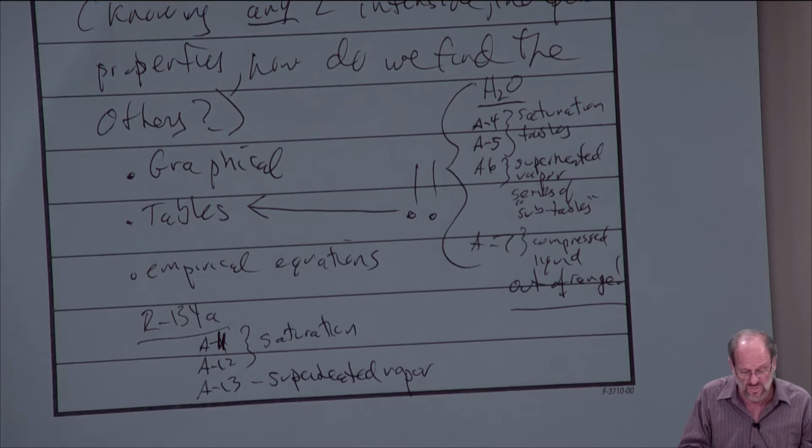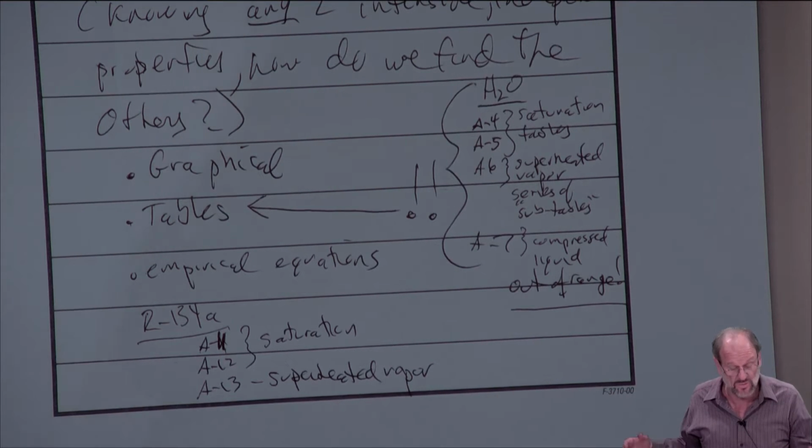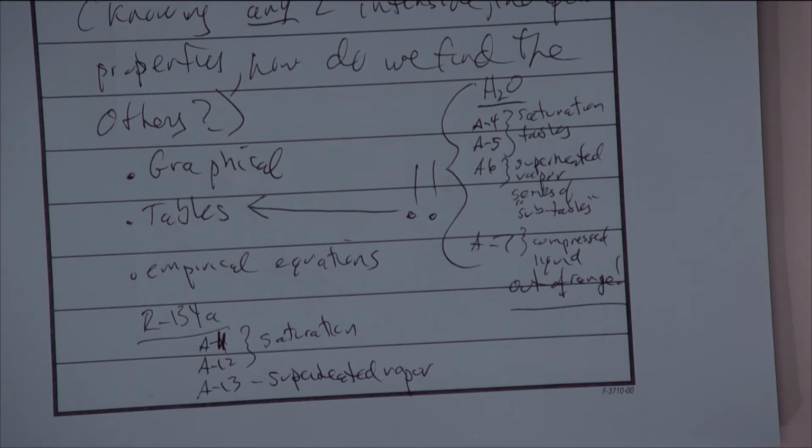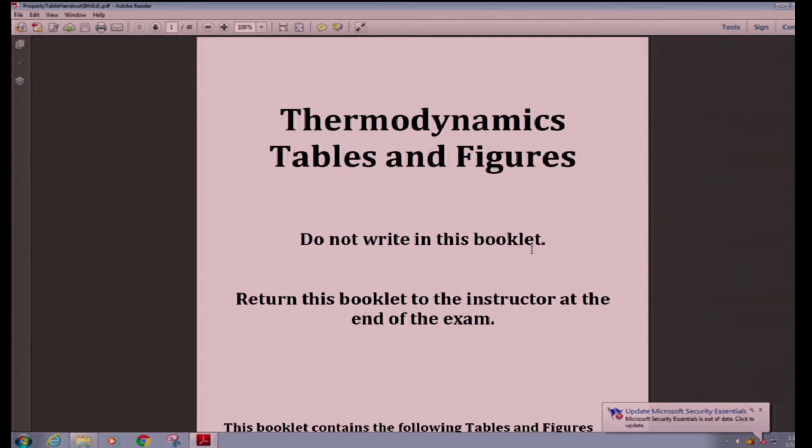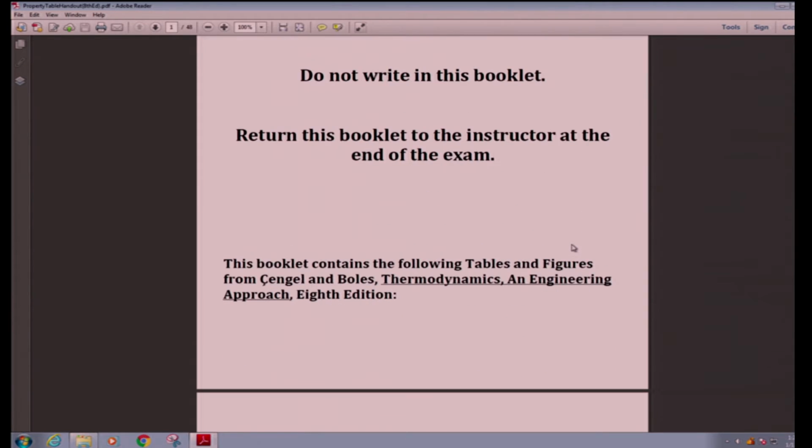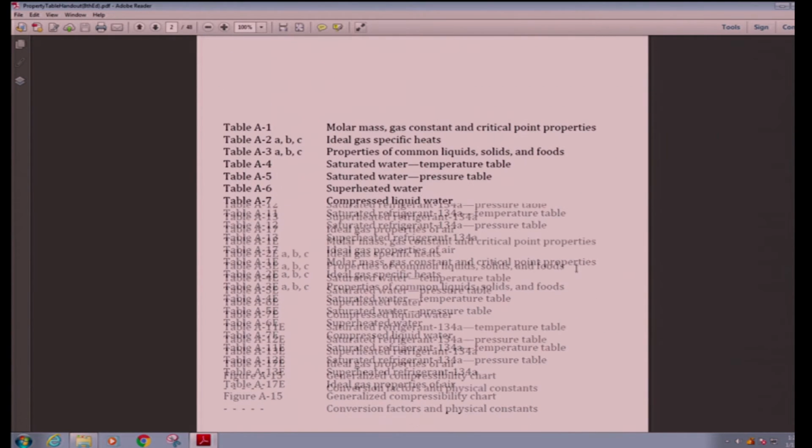Okay. So this is where you're going to get your data for your various tables. Maybe now would be a good time to actually look at these tables and get a feel for what kind of data is there and also how to use it. So let's see if this works. Basically what I've done is I've taken the various tables and figures that are in the appendix of your book, and I've put them together, and that's something I'll probably pass out during exams, especially if it's a closed book exam, you're still going to have to use your property tables. So this is just a copy of that same thing, my little index.